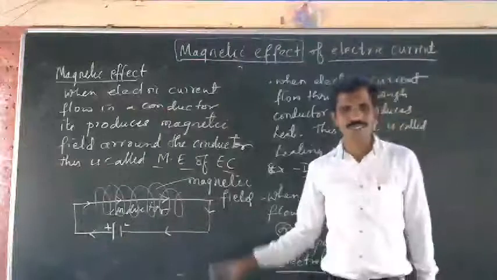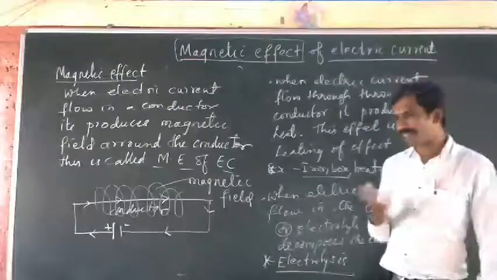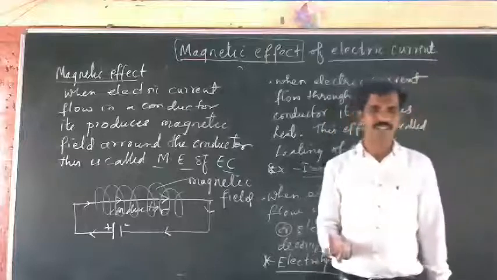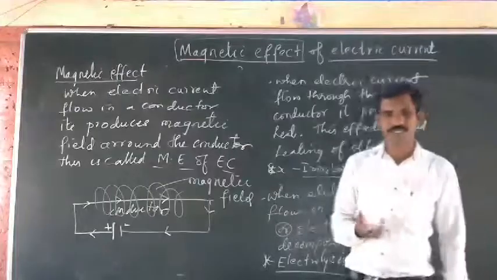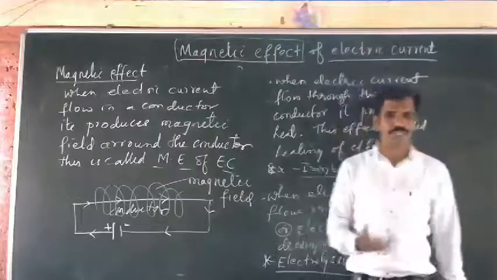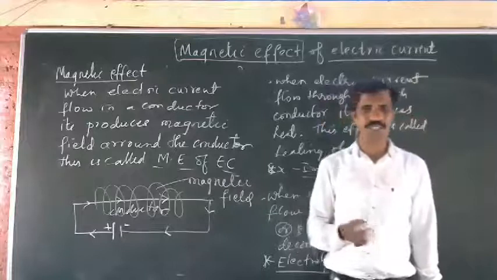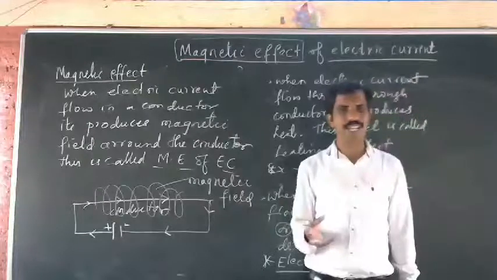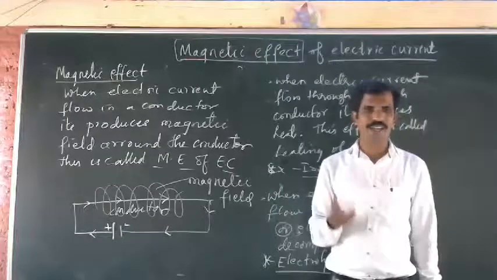Understood? So as you know already, what does magnet mean? A magnet is a substance which attracts some magnetic substances. If you know about magnets already, there are natural magnets and artificial magnets. Magnets are the materials which attract magnetic substances like iron, cobalt, nickel.